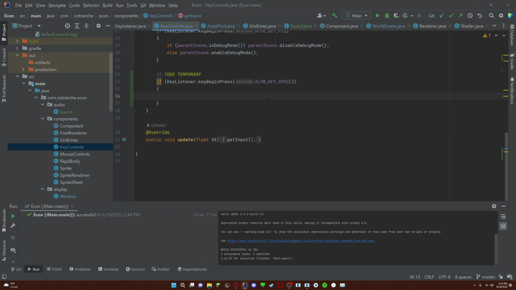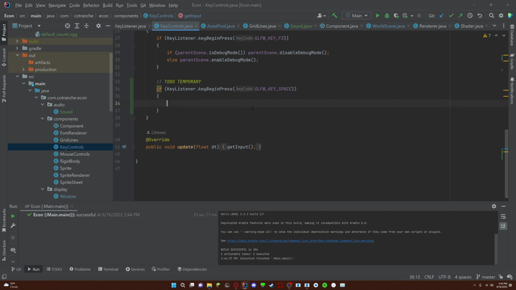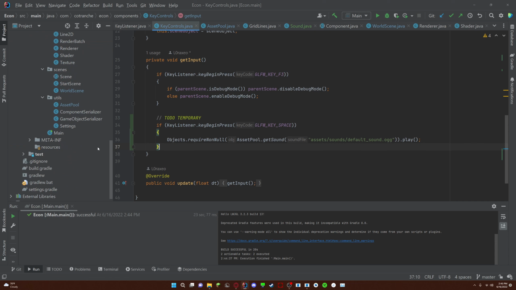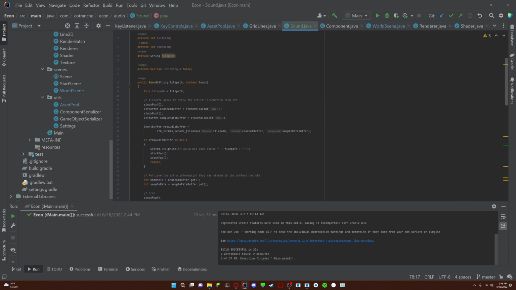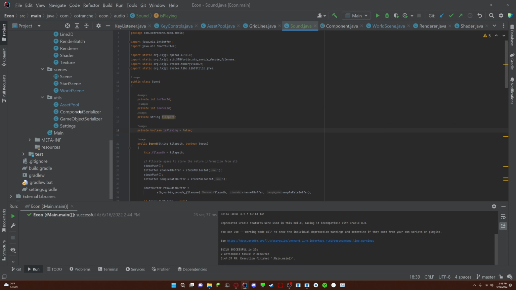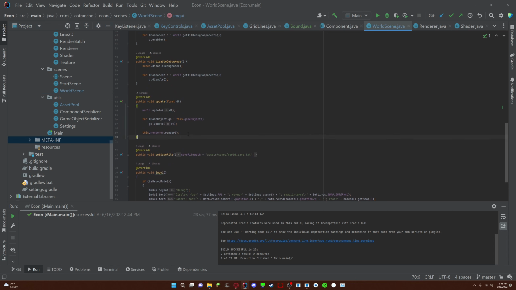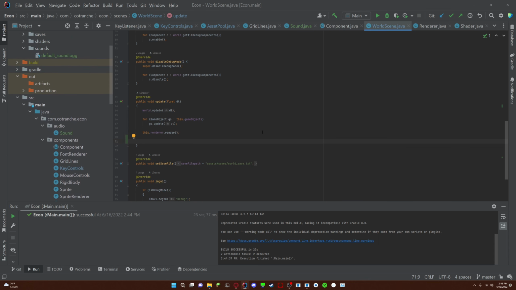So, let's test this. Wait a minute. Okay, so, yeah. Okay, so that plays the sound, but we want to free it up if it is not playing, right? That's this boolean over here, is not playing. So in our world scene, what we can do in the update is we can get the collection of sounds.